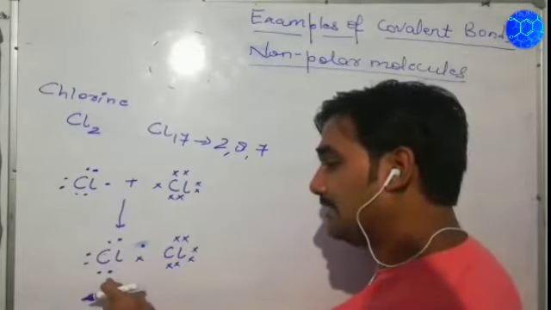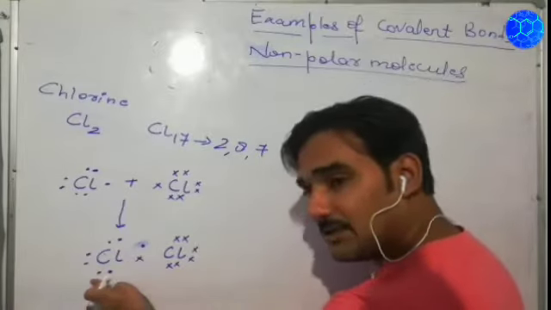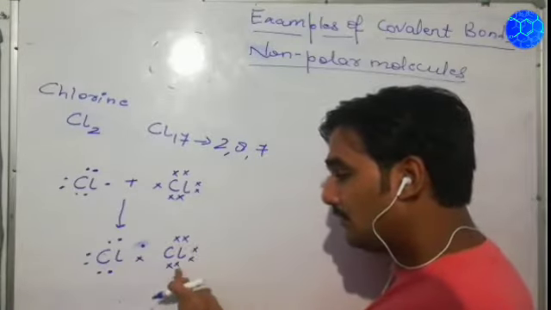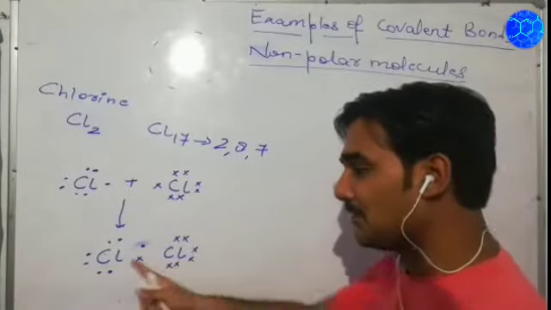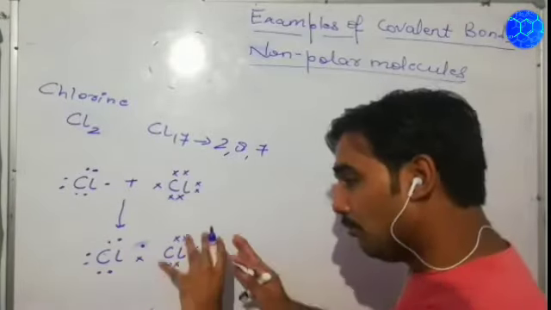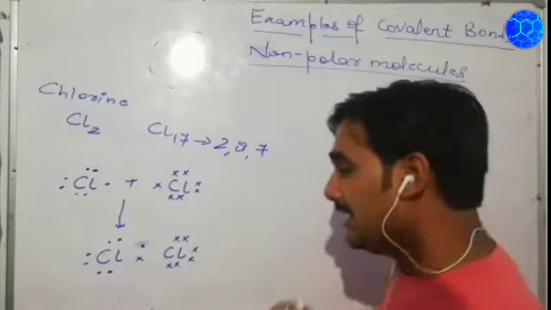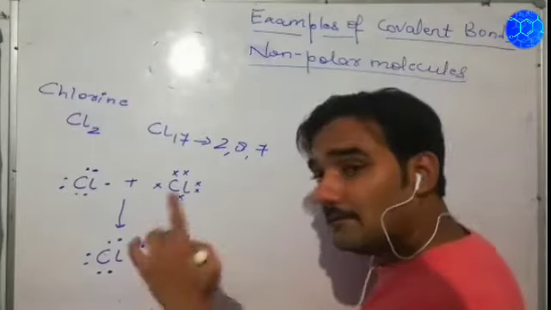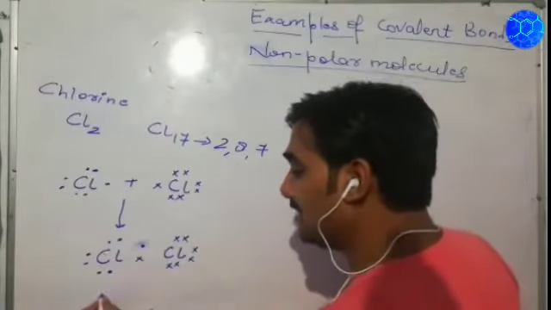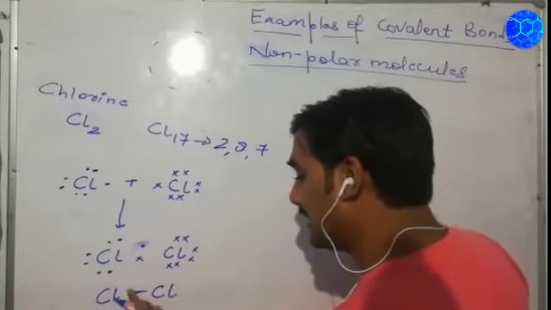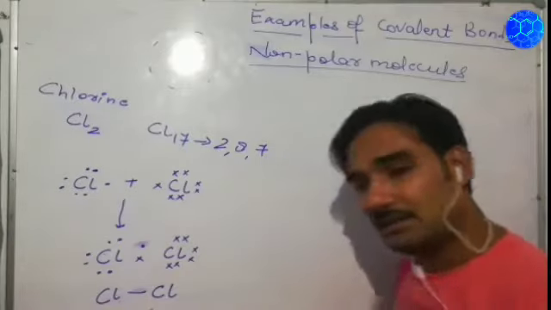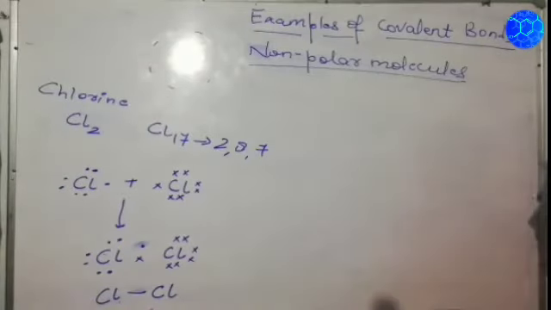So in totality, 1, 2, 3, 4, 5, 6, 7 and 8. So this will also become stable: 1, 2, 3, 4, 5, 6, 7 of its own and 8 which is being mutually shared by another Cl atom. So both have become stable by having 8 electrons. Here also one shared pair of electrons has been formed. So it will be Cl single bond Cl.